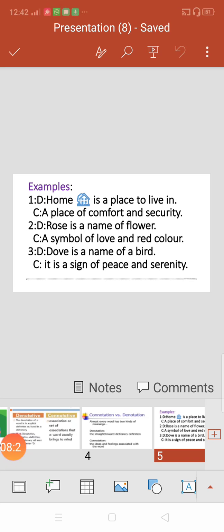Okay, for example, there is the word family. The meaning of family is many persons living together, close relatives living together in a house. But the connotative meaning will be the persons who are living together. So your image of the family will be changed according to your thinking. Whenever you listen to the word family from me, your family could be small, your family could be big, your family could be very friendly, loving, your family could be very disturbing. So all the things which are associated, which are related to your thoughts, those are called connotative meanings of the word.